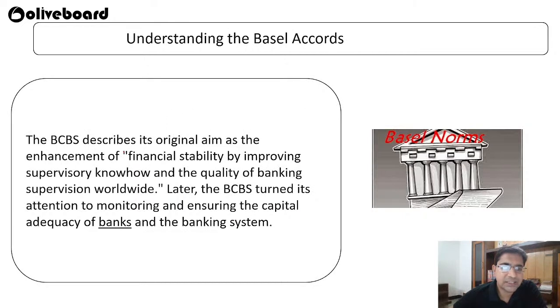BCBS describes its original aim as the enhancement of financial stability by improving supervisory know-how, like how you are going to maintain financial stability, and the quality of banking supervision worldwide. Later, the BCBS turned its attention to monitoring and ensuring the capital adequacy of banks. So right now, the Basel Committee is mainly looking at capital adequacy, whether banks have proper capital to absorb any kind of loss.